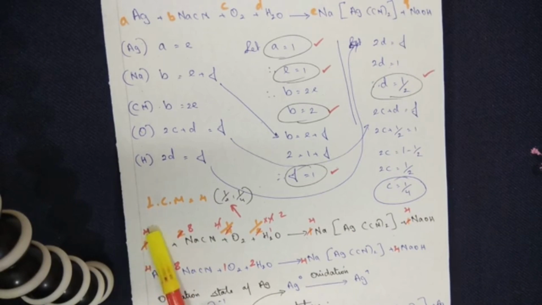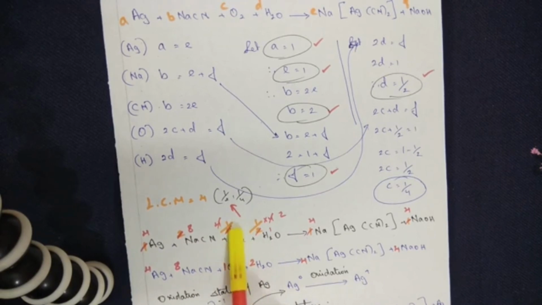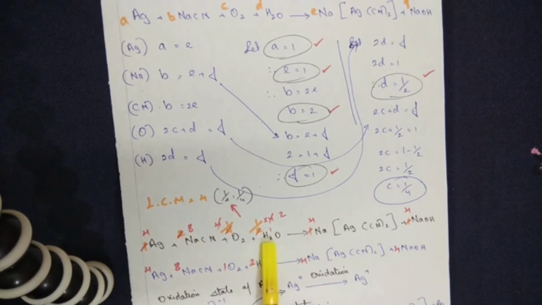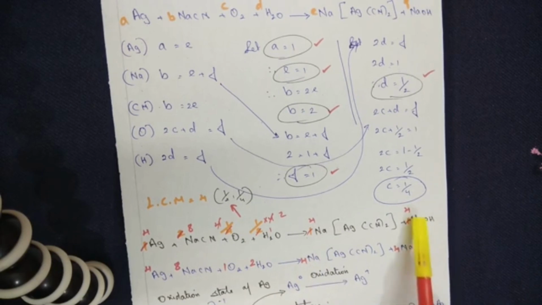So when I multiply 1 by 4, I get 4 times. The value of B is 2, multiplied by the LCM 4, I get 2 4s are 8. Now the oxygen C value is 1 by 4 and I am multiplying it by 4. So 4 and 4 get cancelled. I will get 1 as the answer. Now the D value is 1 by 2. When I multiply it by 4, I get 2 times, so 2 times the water molecule. The value of E is 1, so I multiply it by the LCM 4, and the value of F is 1,